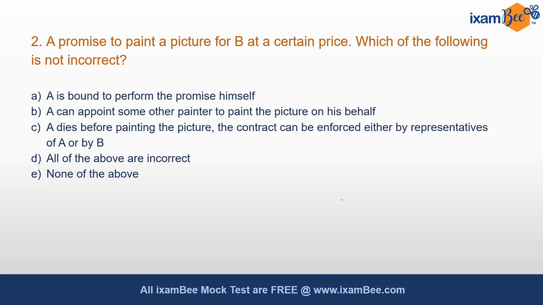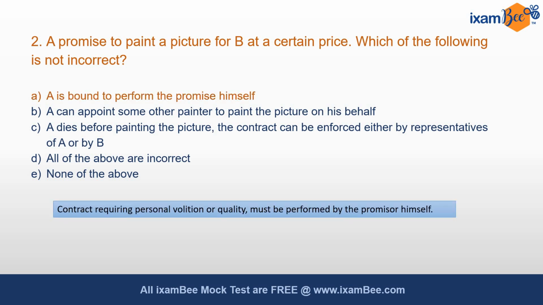Moving to question 2. A promised to paint a picture for B at a certain price. Which of the following is not incorrect? Option A: A is bound to perform the promise himself. Option B: A can appoint some other painter to paint the picture on his behalf. Option C: if A dies before painting the picture, the contract can be enforced either by representatives of A or by B. Option D: all are incorrect, and E: none of the above. So the correct answer is option A.